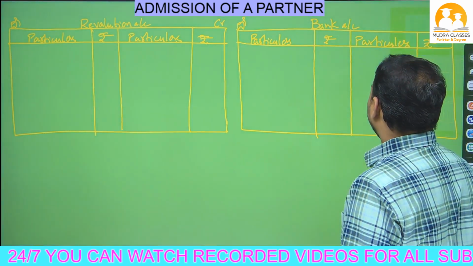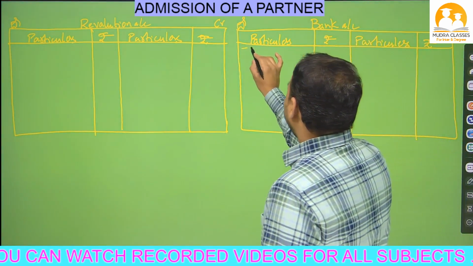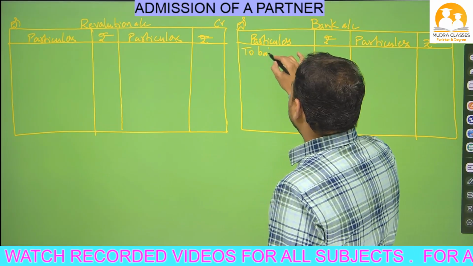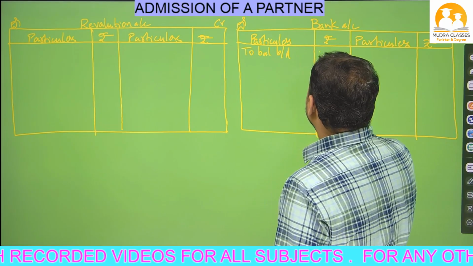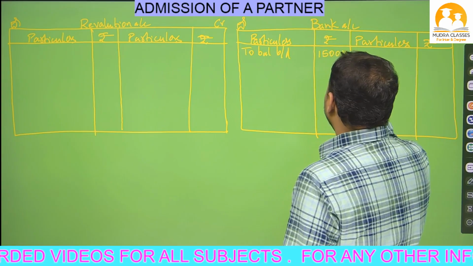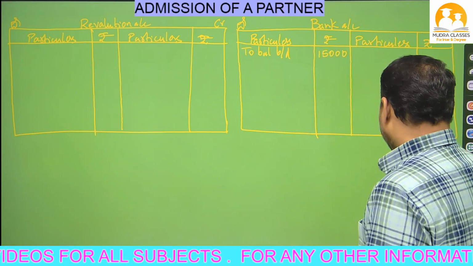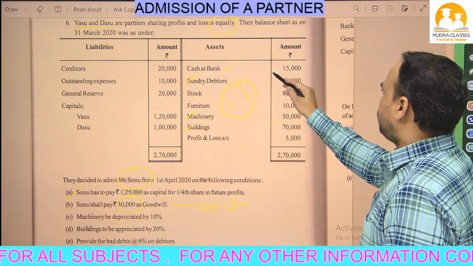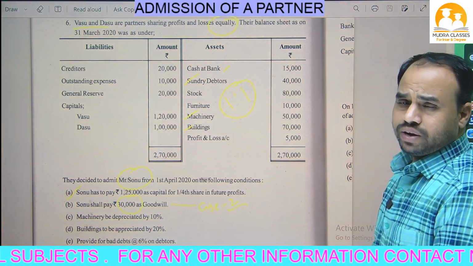So this is the bank account. On the bank account debit side, I will write 'To balance b/d'. This is called the opening balance. So 15,000 is given, I will write 15,000 as the opening balance. The bank balance given is 15,000, which I have written in the bank column as the opening balance.